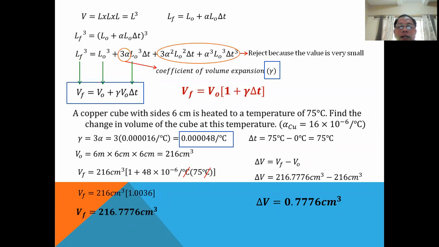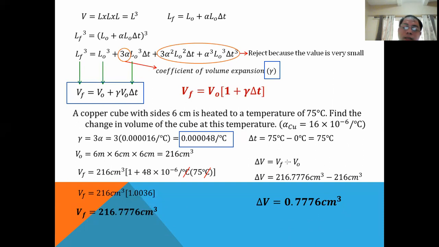The temperature was raised, and the change in temperature is 75. That is the change in the temperature, since no other temperature value was given. So maybe what was considered is that initially it is at 0 degrees, and then it was heated to 75. So the change in temperature is basically 75 degrees.